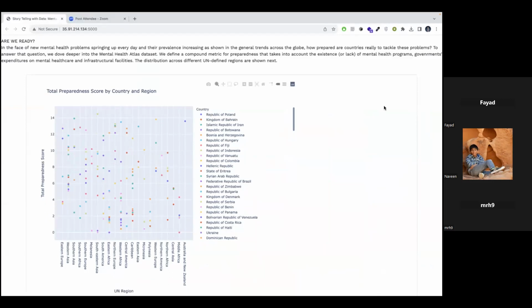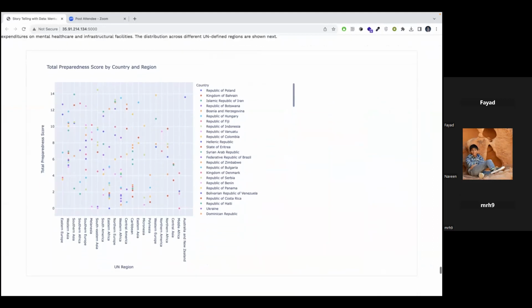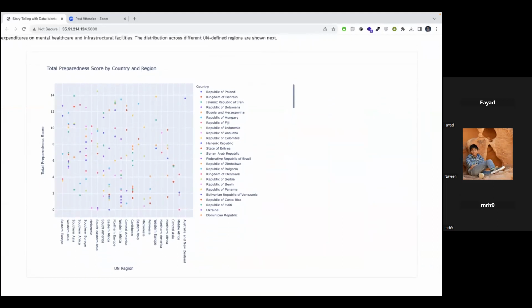All right, so having considered all of that, perhaps the key question that we need to ask ourselves is, are we ready? In the face of new mental health problems springing up every day and their prevalence increasing, how prepared are countries to really tackle these problems? To answer that question, we define a compound metric for preparedness that takes into account the existence or lack thereof of mental health programs, government's expenditures on mental health care, and infrastructural facilities.